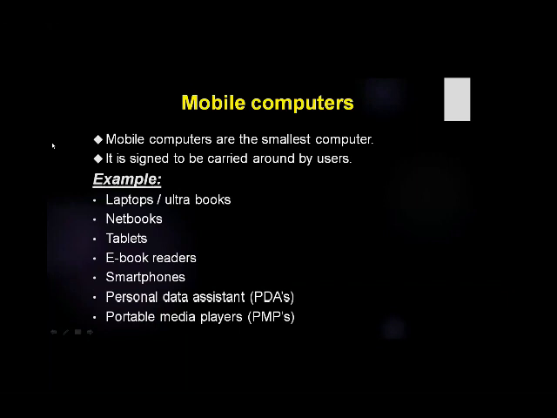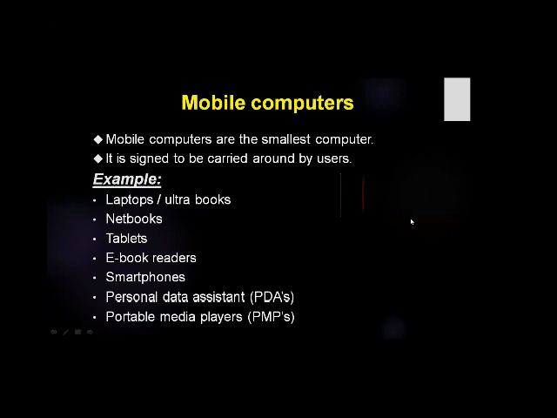The examples of mobile computer are laptops or ultrabooks, netbooks, tablets, e-book readers, smartphones, personal data assistants, which you can also call PDAs, and portable media players, that is PMPs. This is the description of mobile computer.